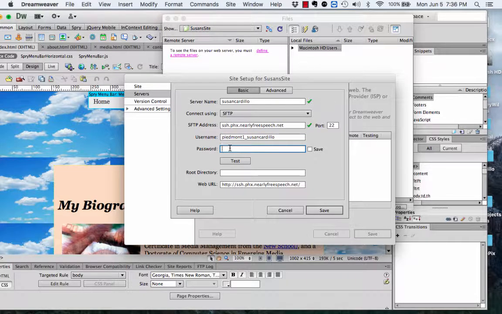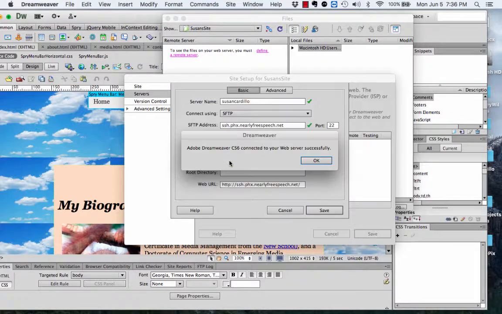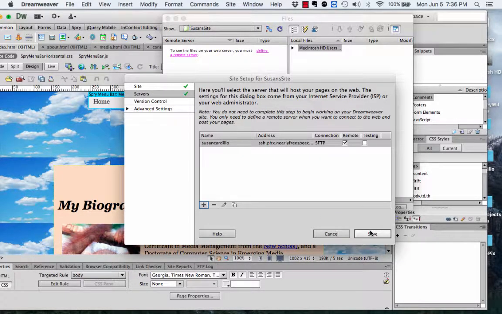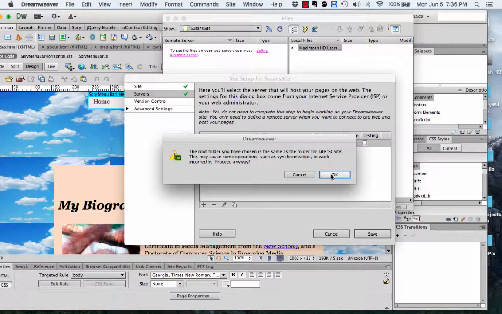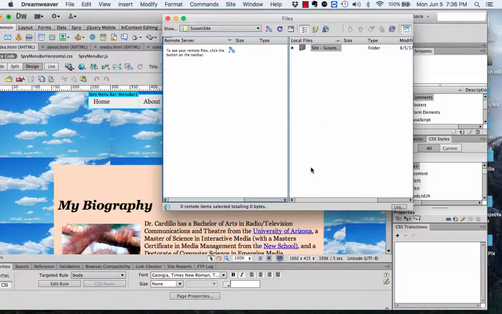We want to use the normal password, mass communications, and then you want to test it. You want to see if it connects. And it says connected to the web successfully. That is a good start. Okay, so we hit save, and we hit save, and it's the same root folder, and the cache will be created. That's perfect.